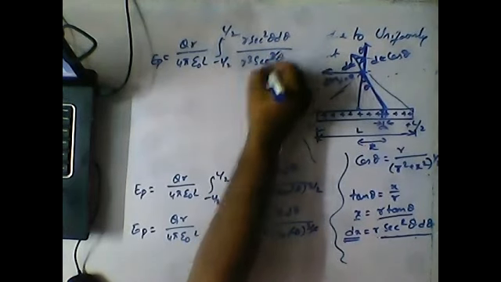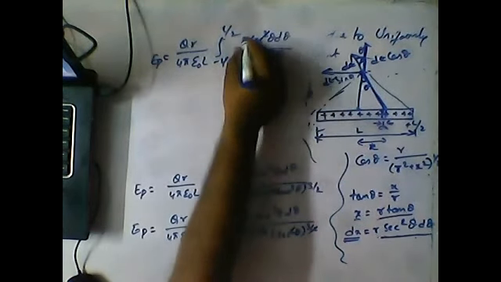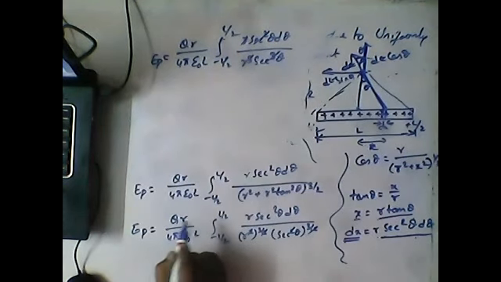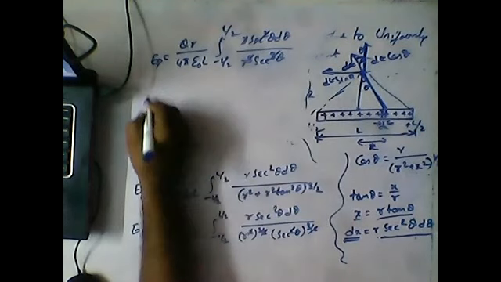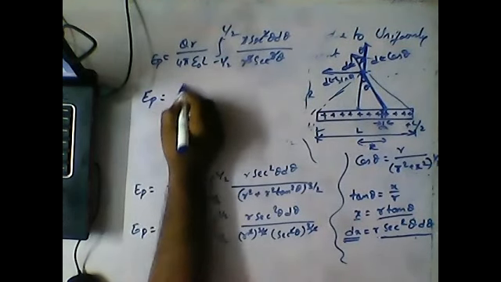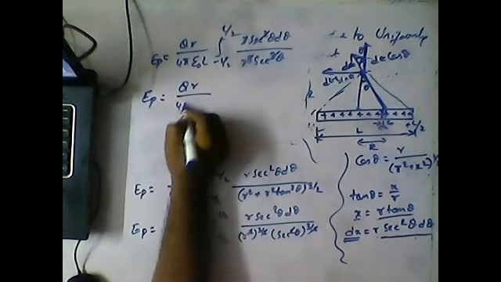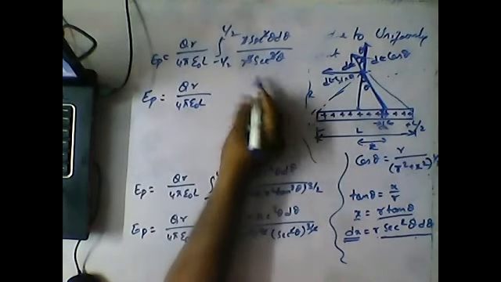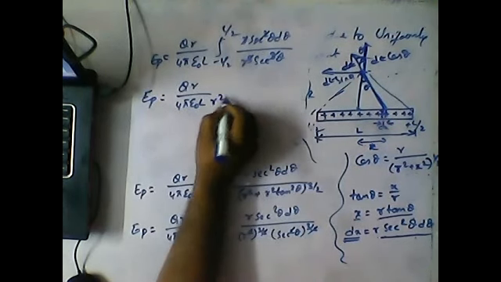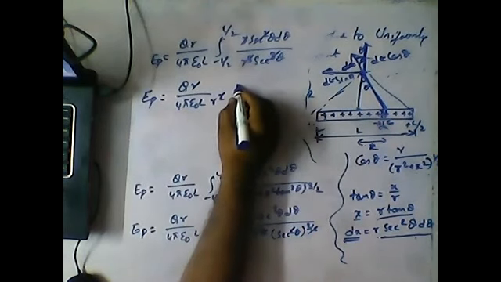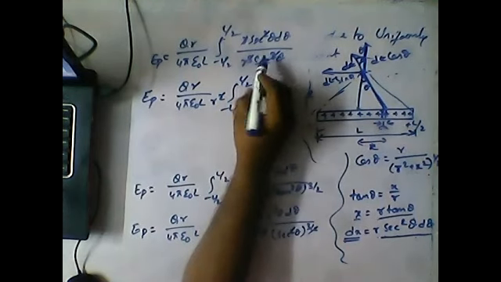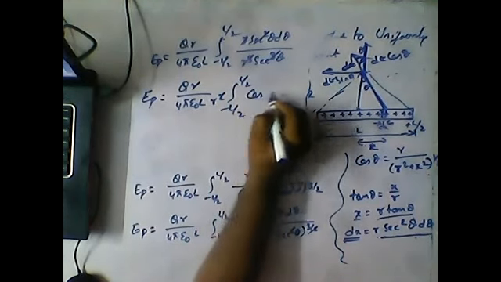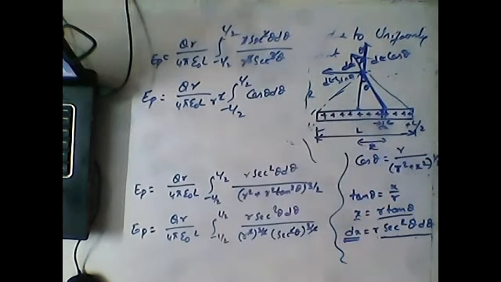So these are going to cancel, and here it is r square. Clear guys? Now r square is a constant, so when it comes out, r will get cancelled, and what we are left with is the integral from minus L by 2 to L by 2 of cos theta d theta.